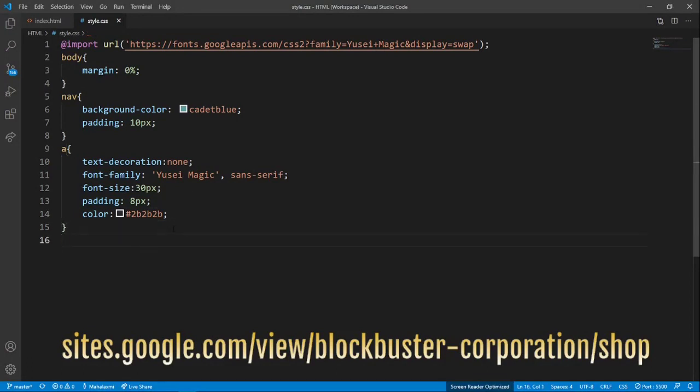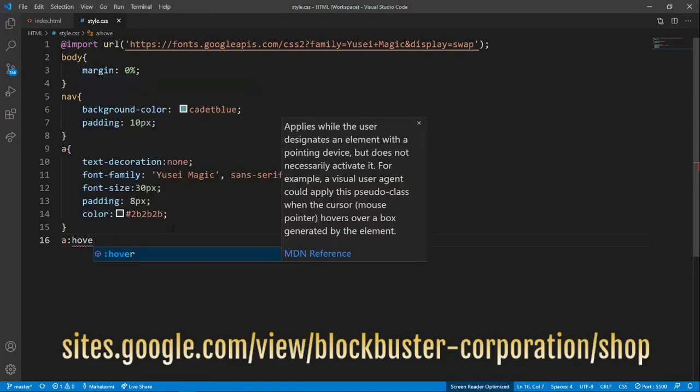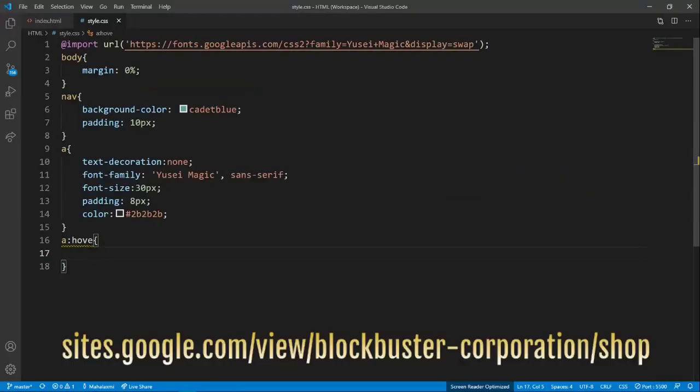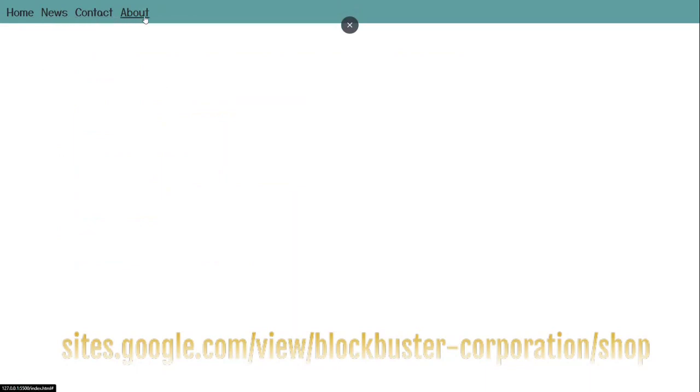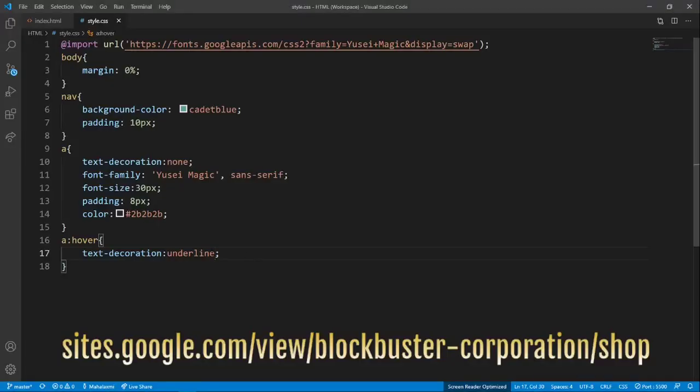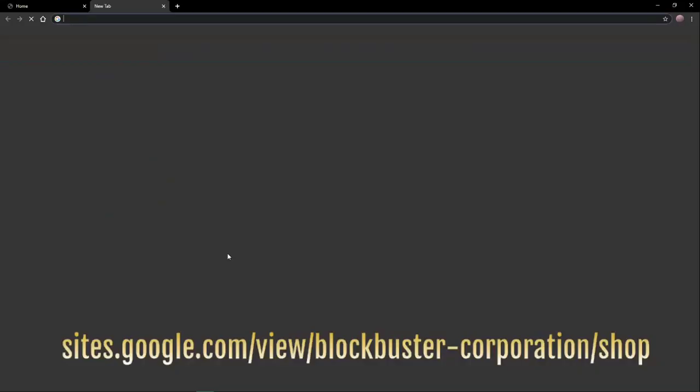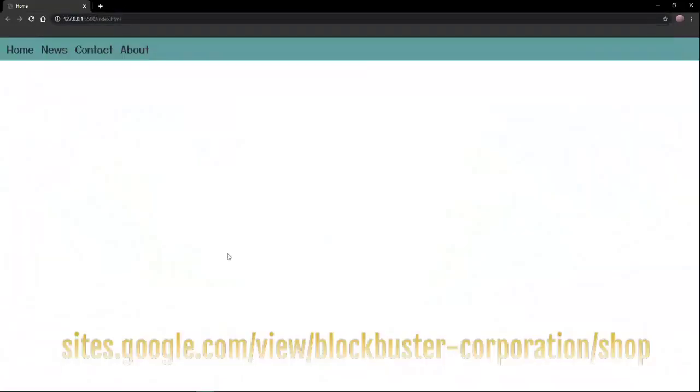So now I want something to happen when you hover over it. So I put a hover, then you choose what you want to happen. I want it to underline. So I put text-decoration, underline. So it gets underlined instantly. What if I want to make an animated underline? Just search Google and do it. Yeah, but still, it gets underlined.